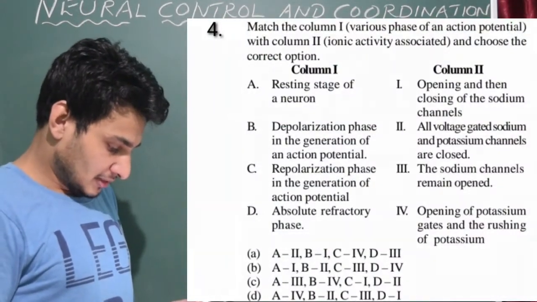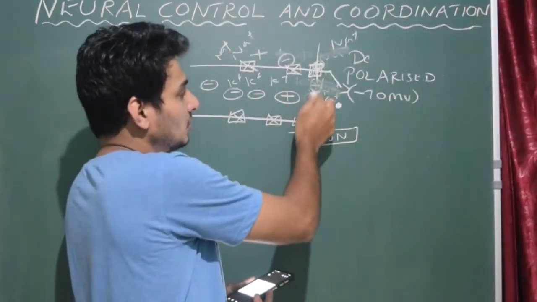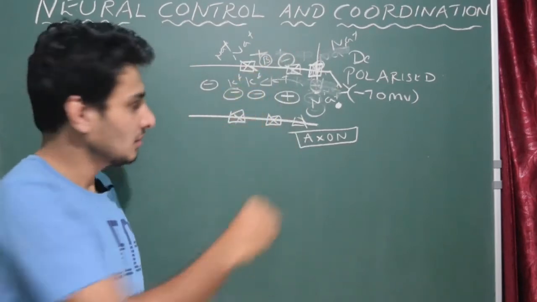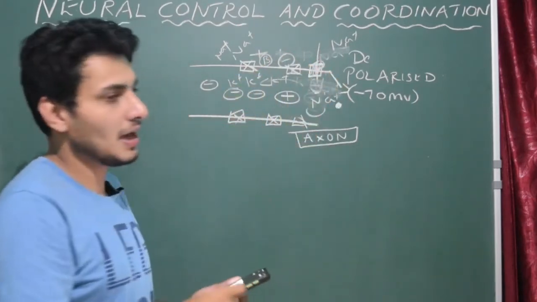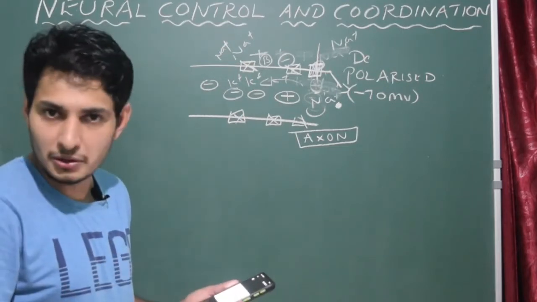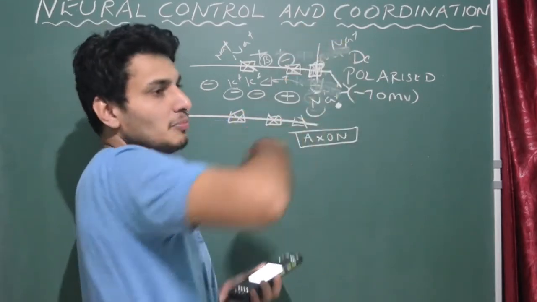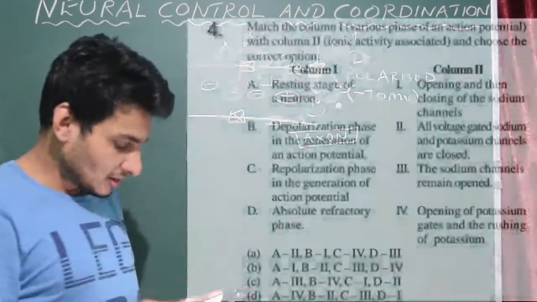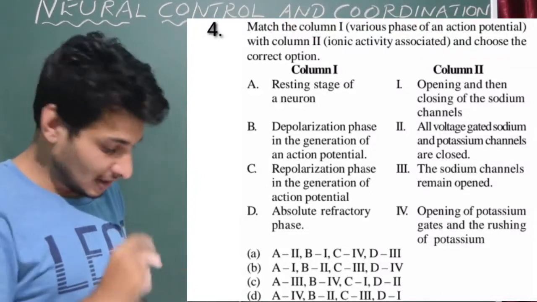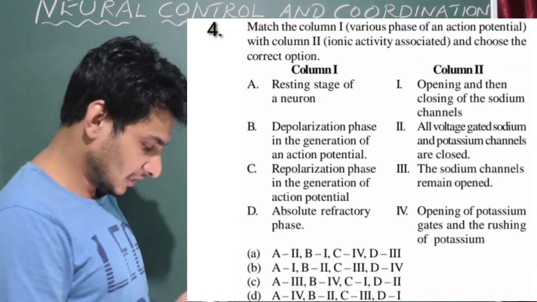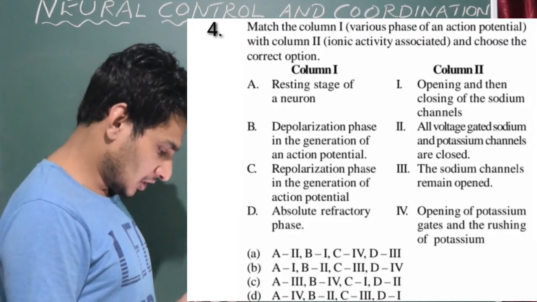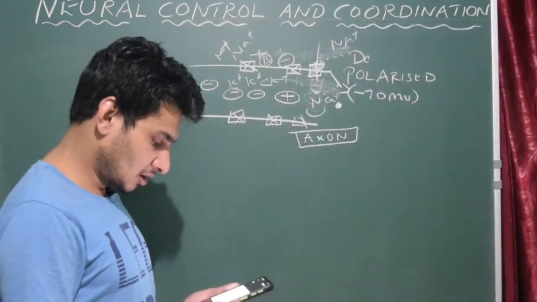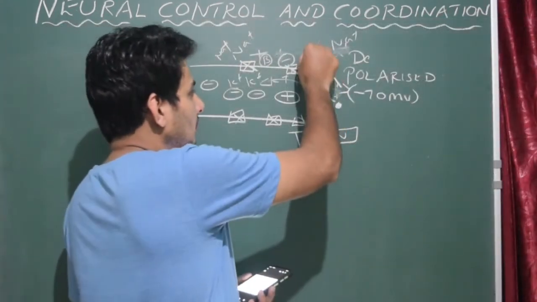C, repolarizing. After the action potential jumps to site B of the axon, this particular region where the action potential is done, over, now has to repolarize, that is go back into the polarized state, back to resting membrane potential, correct? So what event takes place during the repolarization phase in the generation of an action potential? C, opening of potassium gates and rushing of potassium. Yes.